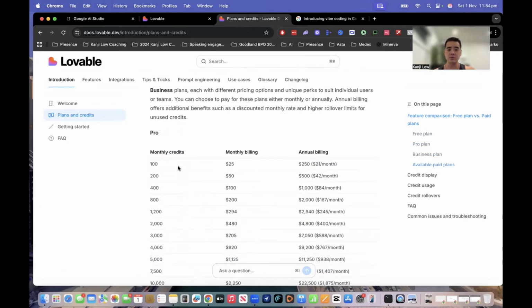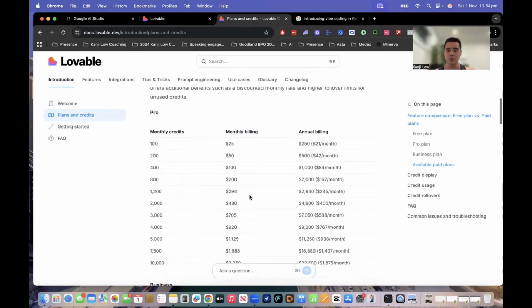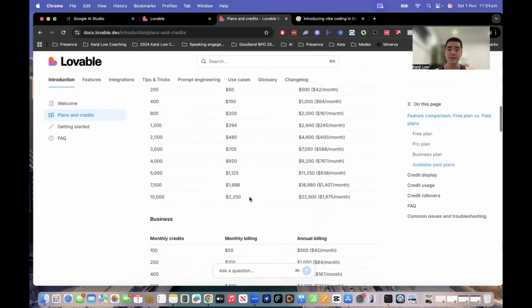The Pro plans really depend on how many credits you want to use per month. So the standard one when you're on the Pro is $25 USD per month. You get about 100 monthly credits and they do roll over every time. But if you want to scale, obviously there's more as well. So it does add up.